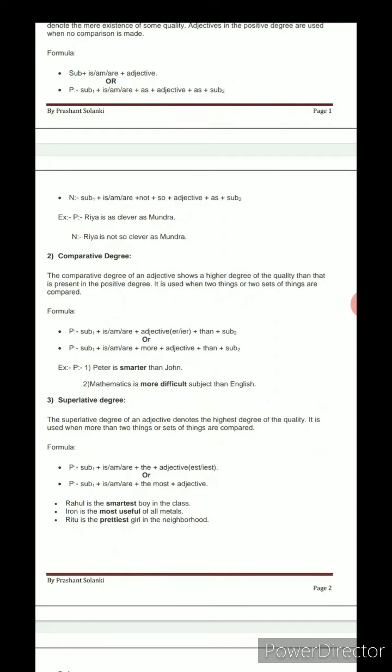Here we use er after the adjective smart, and we compare Peter and John here. So the comparison is made between two persons, and to show the comparative degree we use the er after the smart. And in the second sentence we can say,